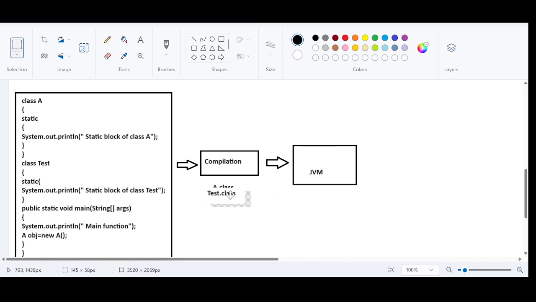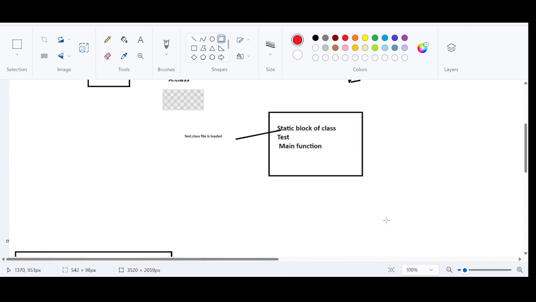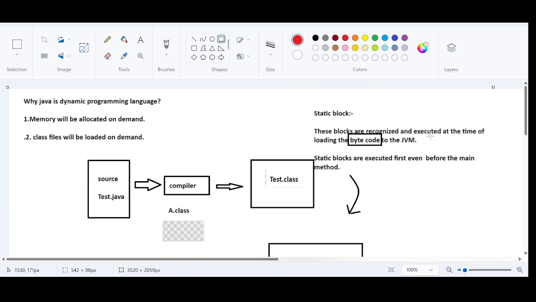While loading the .class file, the JVM will check for static content. If there are any static data or static blocks inside Test.class, yes, there is a static block, execute that first. Static blocks are recognized and executed at the time of loading the bytecode into memory.